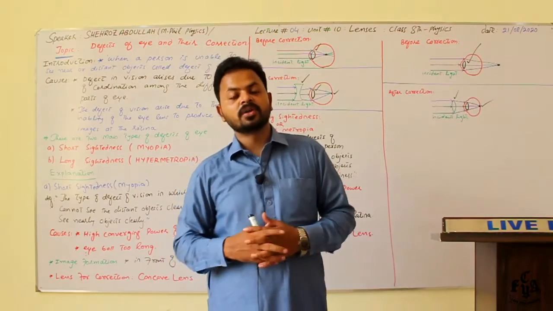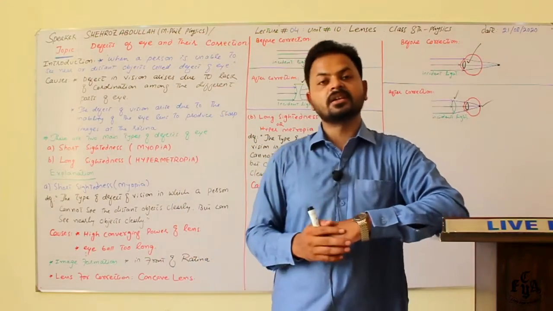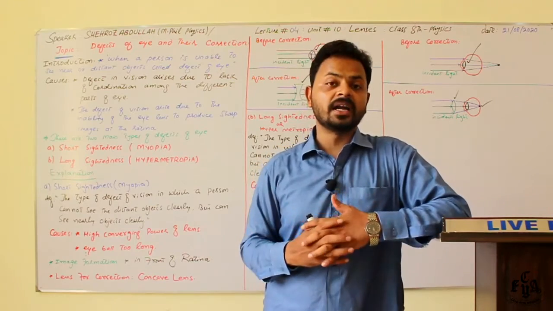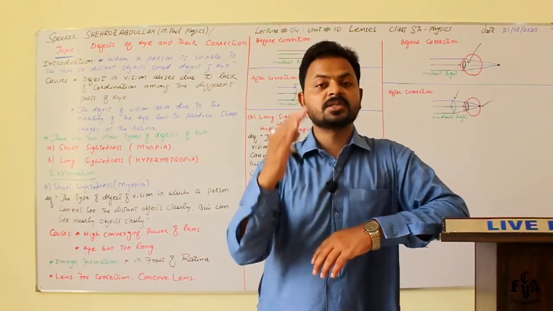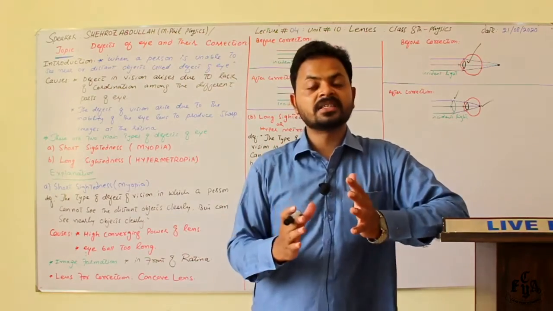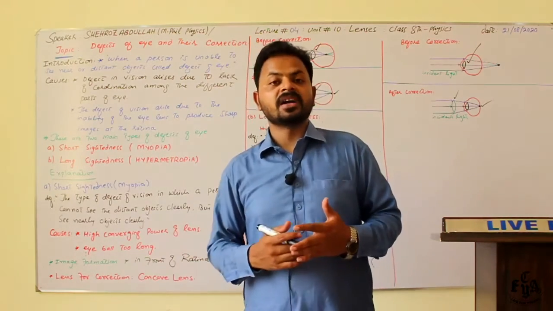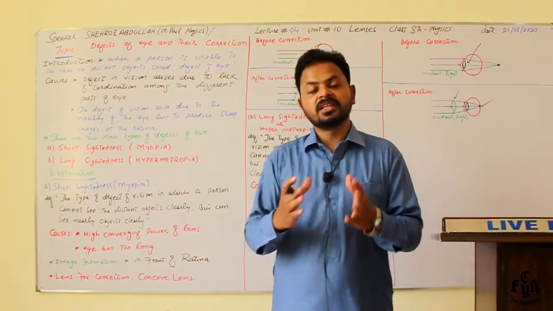So this was all about today's lecture. Let me summarize what we have done. In today's lecture we have defined defects of vision, we have discussed the causes of it, we have discussed two types of it, short-sightedness and long-sightedness, and we have discussed their definitions and their corrections and how they can be corrected. So all these things we have discussed.